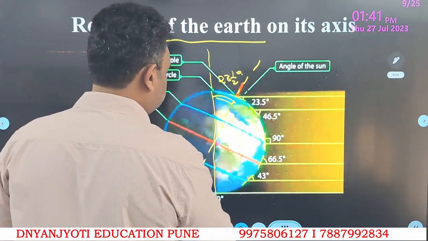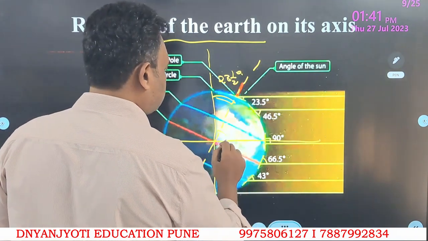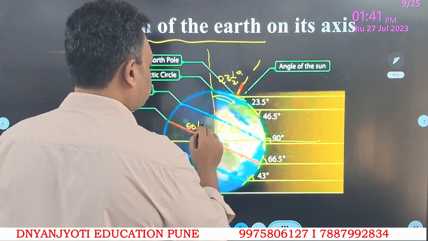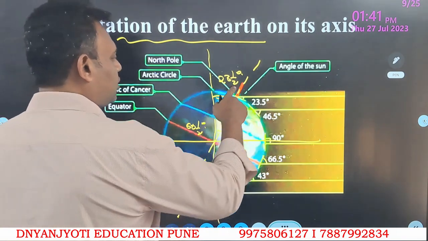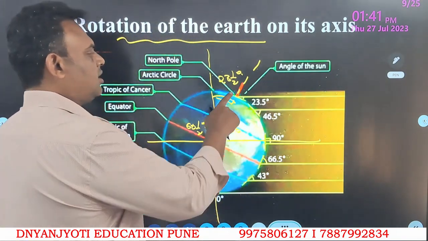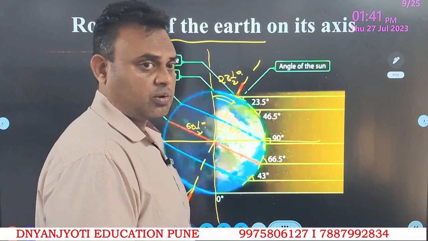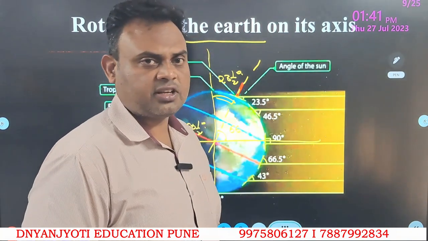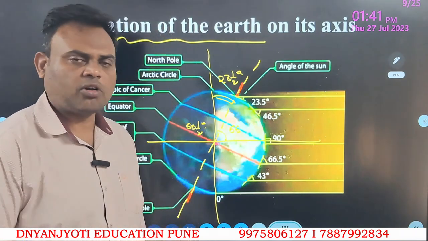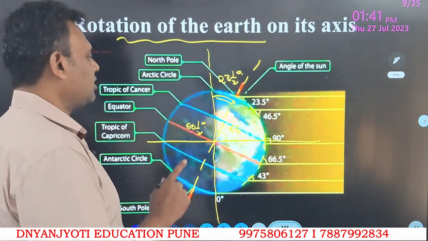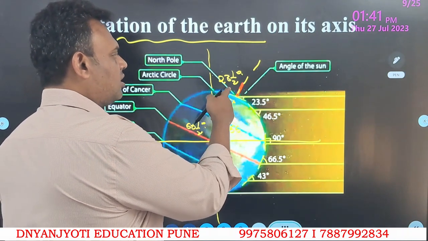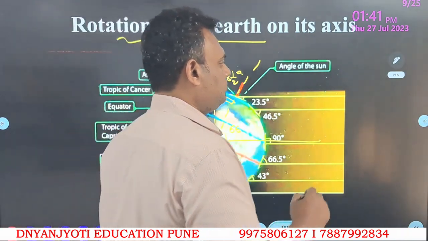And if we see this reference, this angle will be 66.5 degrees. Now due to this tilted axis, which is 66.5 degrees tilted with reference to orbital plane, the energy received from the sun on the Earth's surface varies.